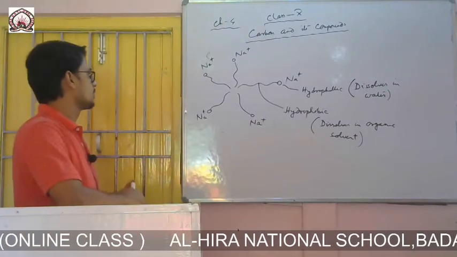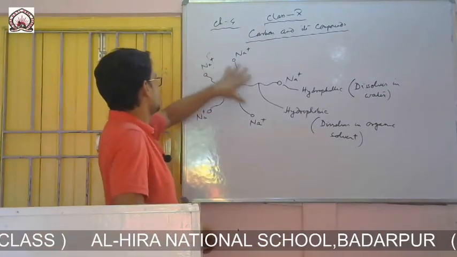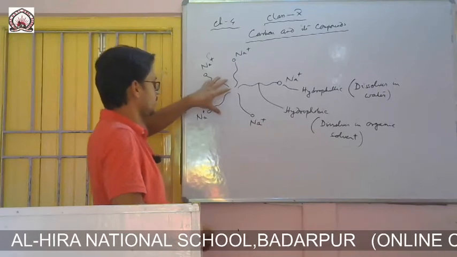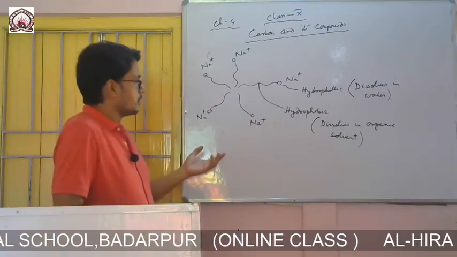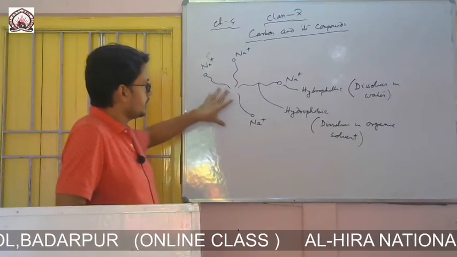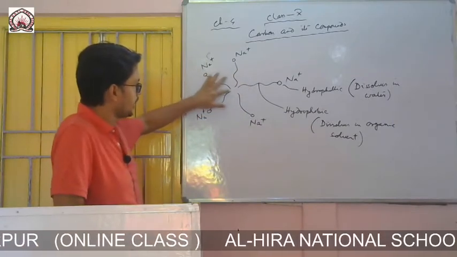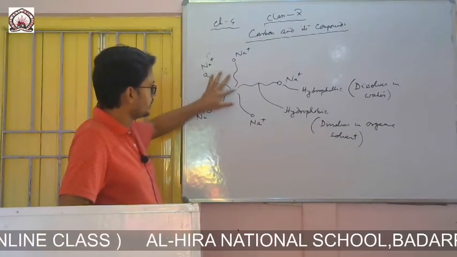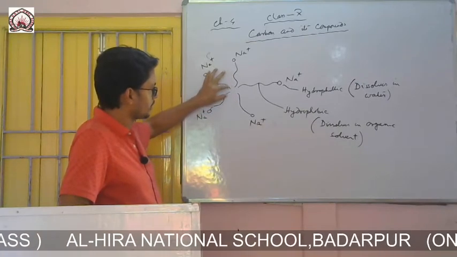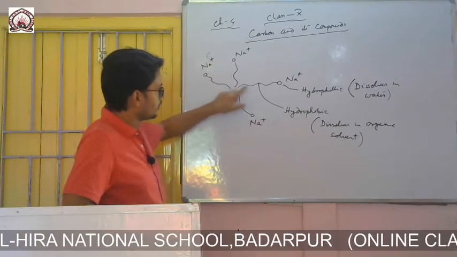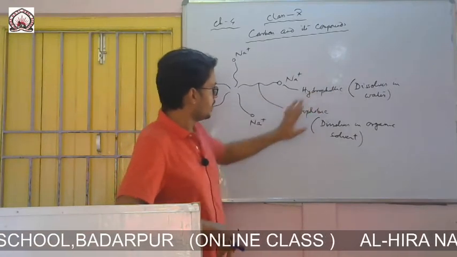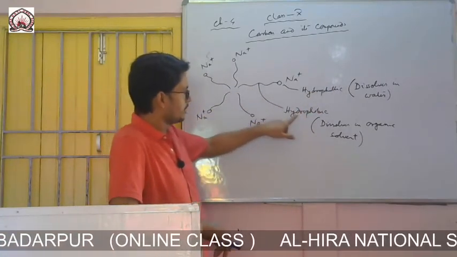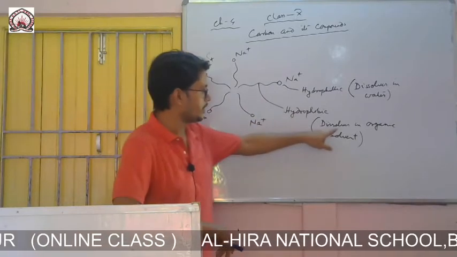So this altogether is called a micelle of soap. When soap is added to water, micelles form, and every micelle has this structure. Here is the dirty point. Suppose on our cloth, the dirty point is there. So this part of the soap micelle dissolves in water, but this part of the soap does not dissolve in water. This dissolves in organic solvent.